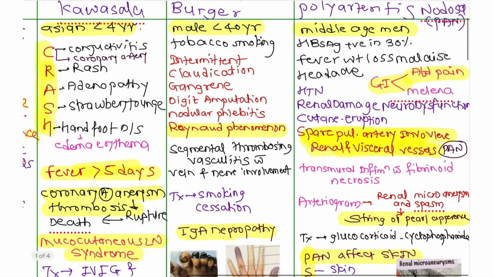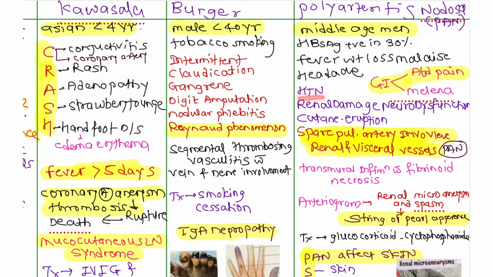Okay, so PAN also involves middle age men, and there is fever, weight loss, malaise and headache. Now in PAN, the name itself has everything. PAN means what? All vessels, generally all vessels are involved, but it only spares the pulmonary artery. So almost all renal and visceral vessels are involved here. So that is PAN. Okay, it is HBsAg positive in 30% cases.